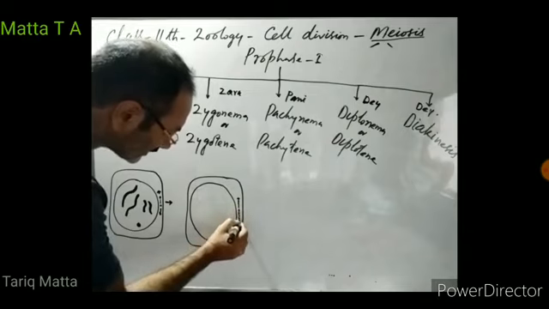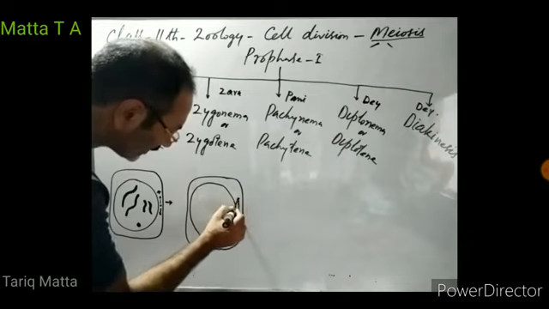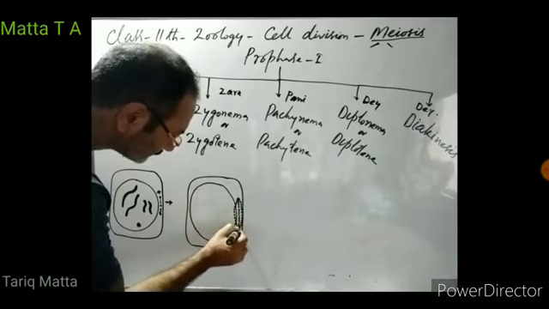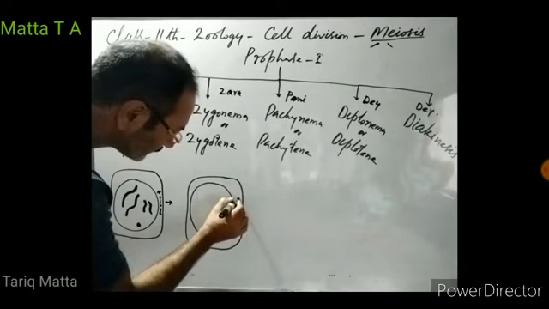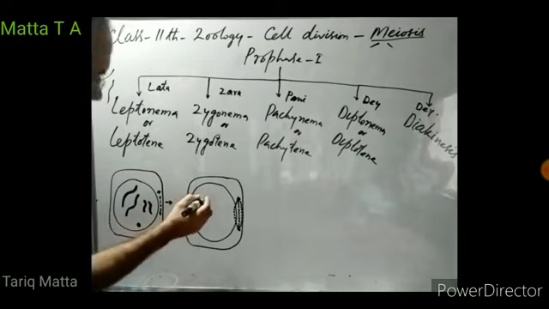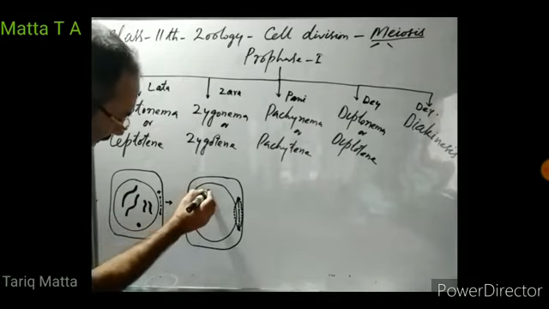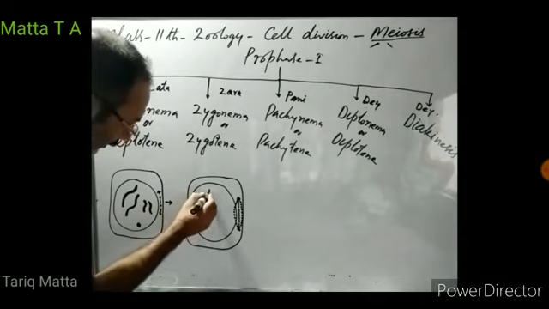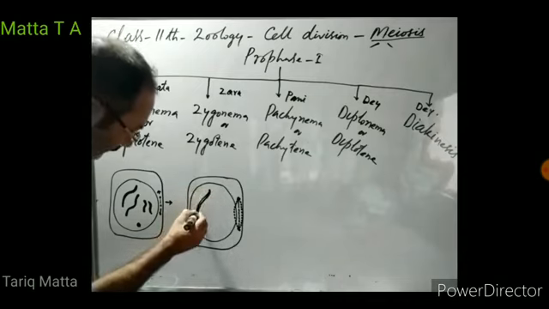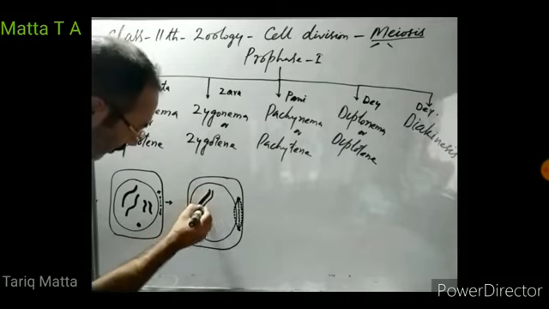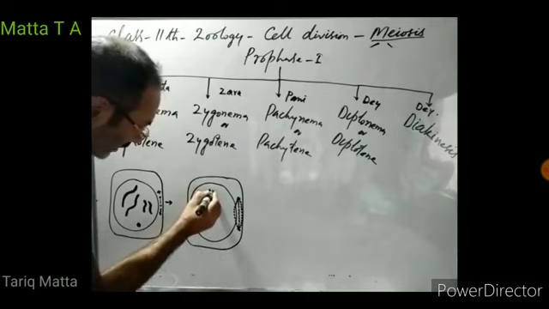They are organizing the spindle. Homologous chromosomes start pairing up. They are further coiling and become thicker.